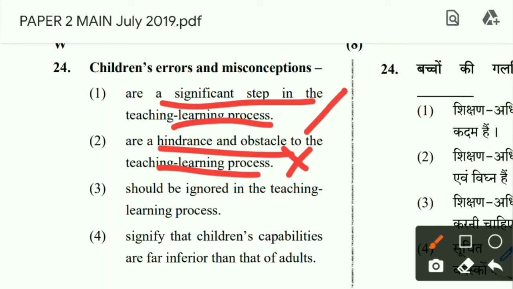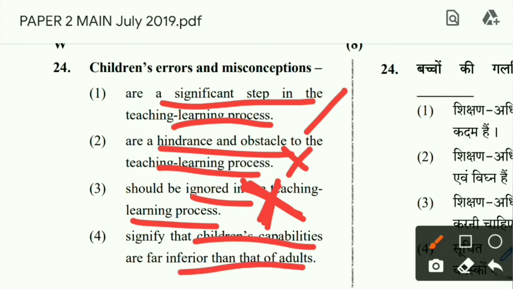Should be ignored in the teaching learning process? Should never be ignored. Rather, the teacher should find them out and rectify them. This signifies the children's capabilities are far inferior to the adults? No, no, no. The correct option is errors and misconceptions are a significant step in the teaching learning process.